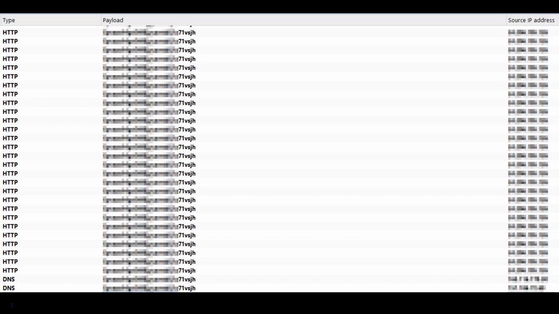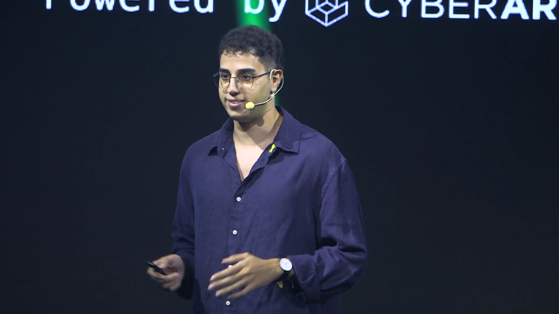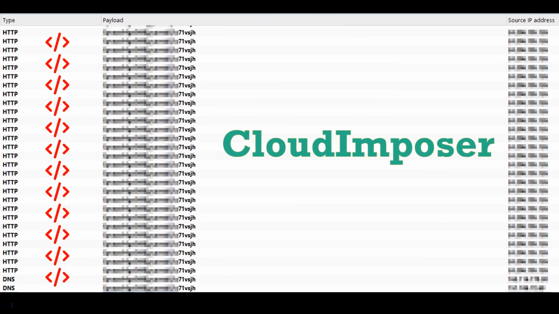What if I told you that the requests that you see here are from internal Google servers? That was the moment I realized I ran code on all of these servers, and I can potentially run code on millions of Google servers. That was without any interaction at all until I got blocked. And guess what? Google was not the one who was responsible for blocking me. So please say hi to the Cloud Imposer vulnerability, an RCE vulnerability I discovered in the GCP Composer service.